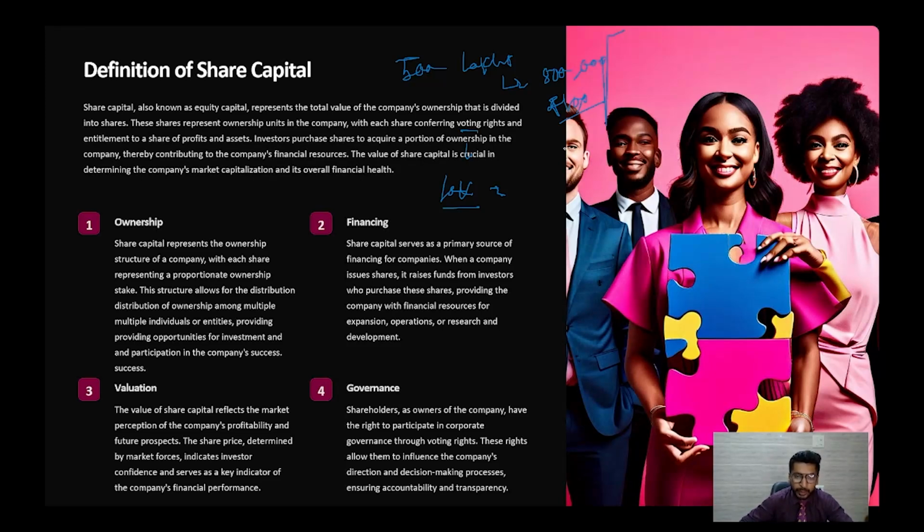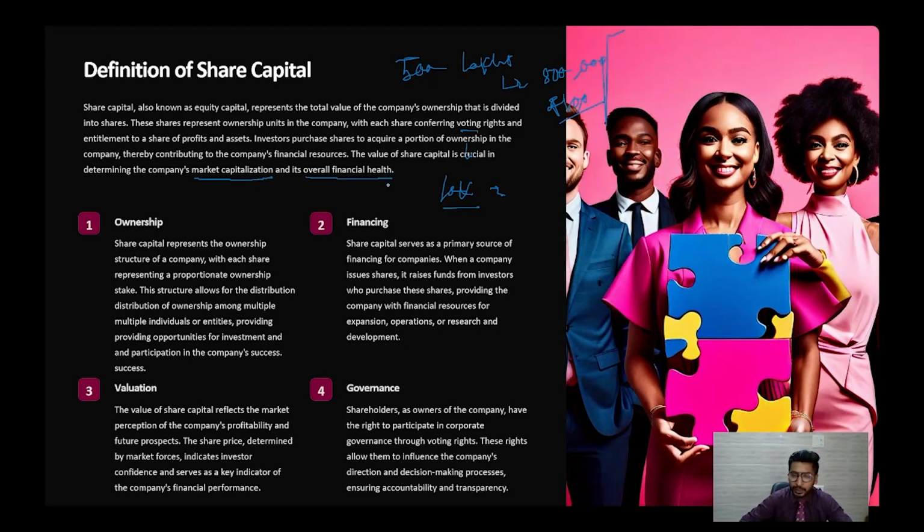Investors purchase shares to acquire a portion of the ownership in the company, thereby contributing to the company's financial resources. The value of the share capital is crucial in determining the company's market capitalization and its overall financial health. Okay, so what does the value of share capital do? It is really crucial for determining the market capitalization, meaning the worth of your company in the market, and the overall financial health.